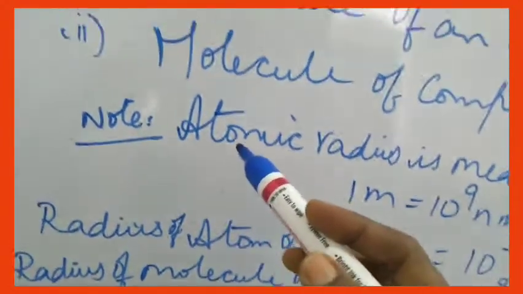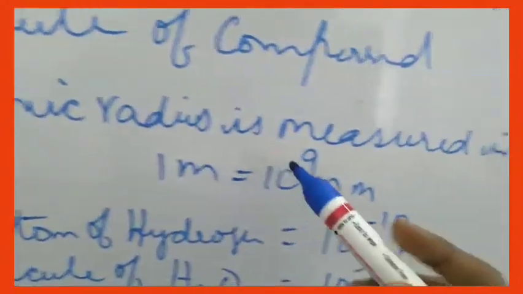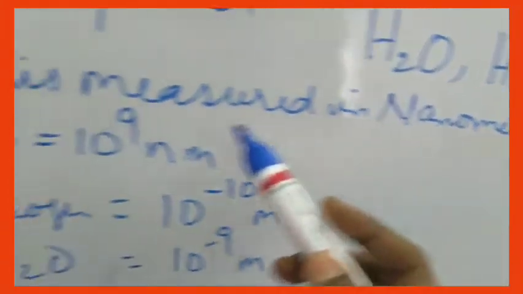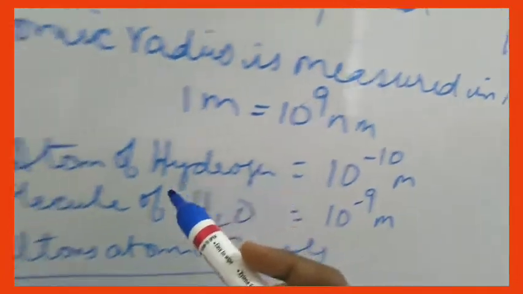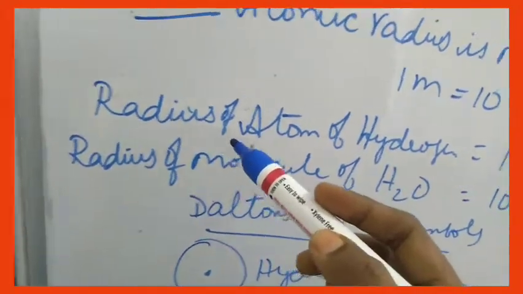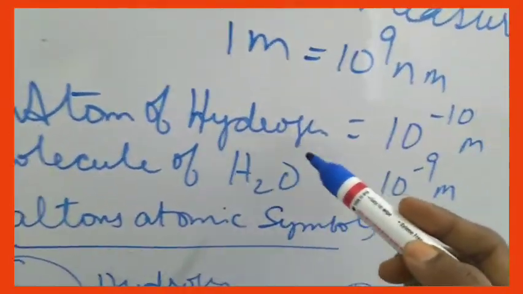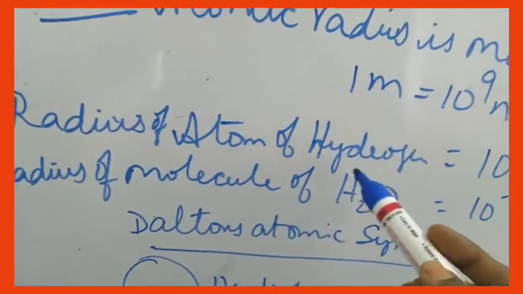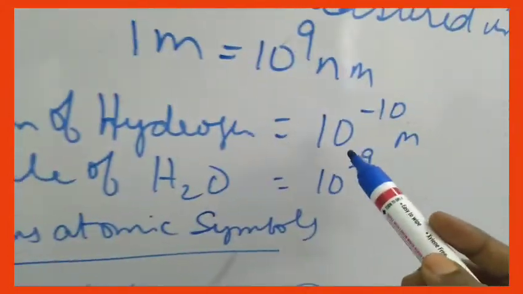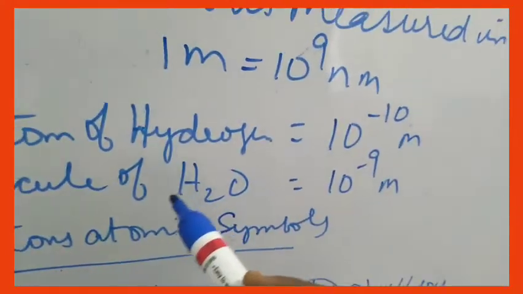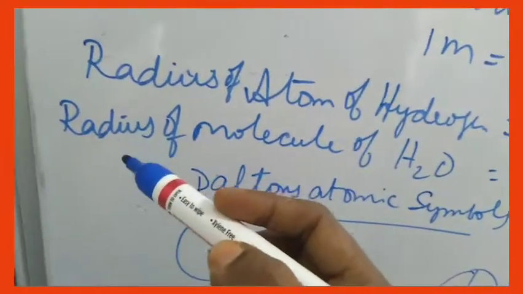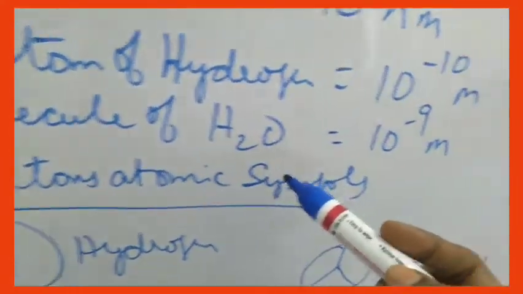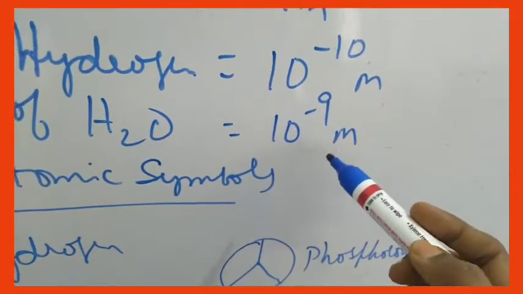NH3, ammonia. Then a very important note is that the atomic radius, that means the radius of an atom, is measured in nanometers. 1 meter is equal to 10 power 9 nanometers. For example, the radius of an atom of hydrogen will be 10 power minus 10 meters. That means it will be very, very tiny. You cannot see it with your ordinary eye. Then the radius of a water molecule is 10 power minus 9 meters.